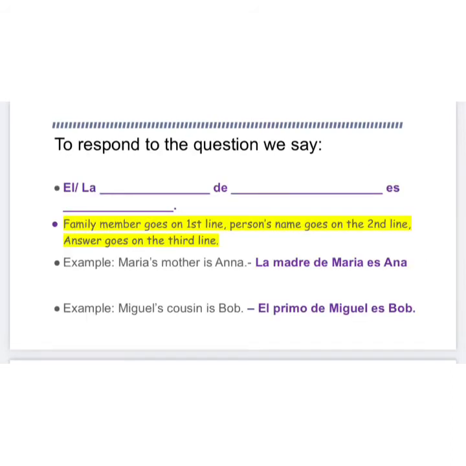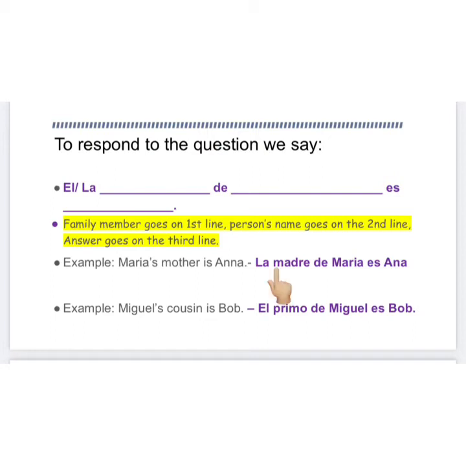Now, para responder, to respond to the question, you simply start off with the family member that you were asked about. So if you were asked about the mother, you would start off with la madre. If you were asked about the father, you would start off with el padre. So you start off with the family member, de, the person's name, es, and then you put your answer. So let us say we want to express in Spanish, Maria's mother is Ana. So we would start off with the family member, which would be mother.